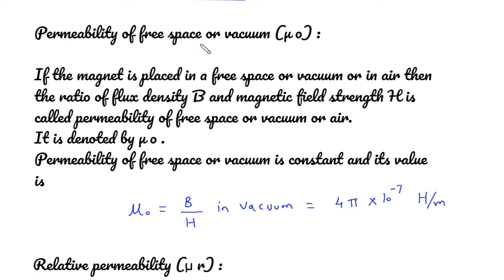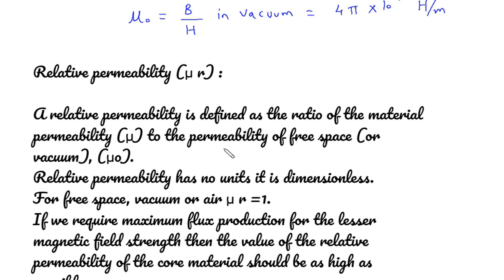Permeability of free space or vacuum. It is denoted by mu 0. If the magnet is placed in free space or vacuum or in air, then the ratio of flux density B and magnetic field strength H is called permeability of free space or vacuum or air. It is denoted by mu 0. Permeability of free space or vacuum is constant and its value is mu 0 is equal to B by H in vacuum is equal to 4 pi into 10 raised to the power minus 7 Henries per meter.